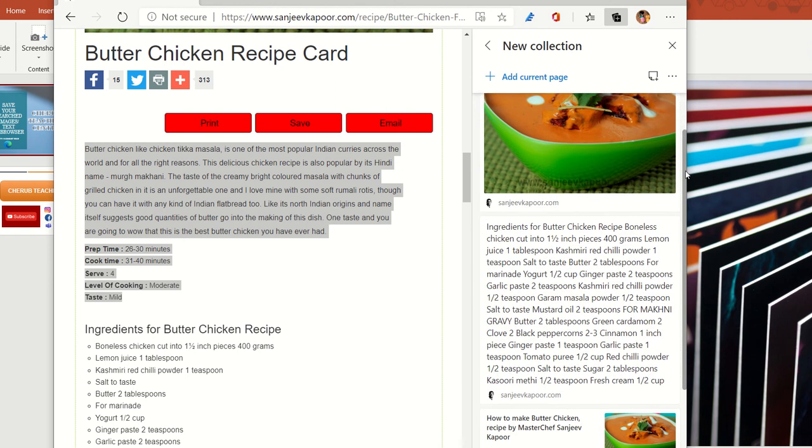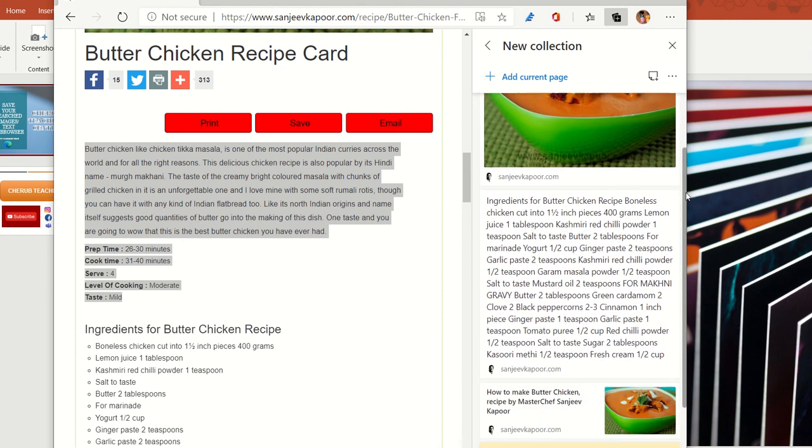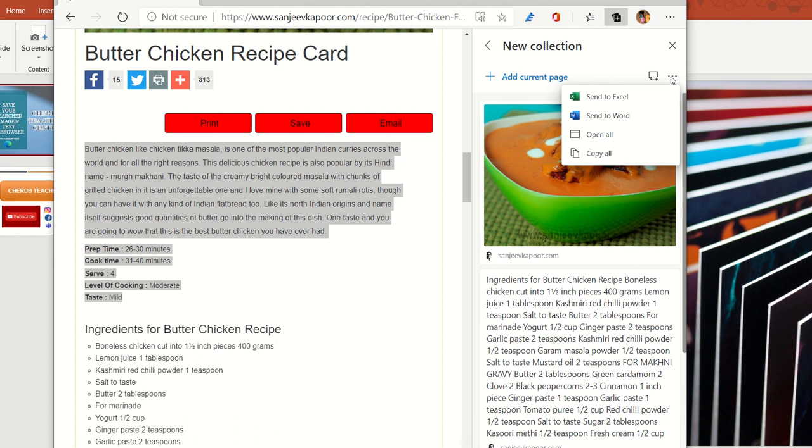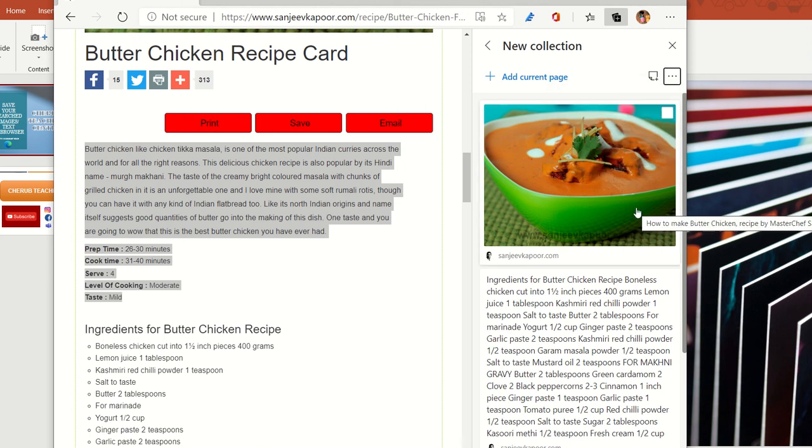It is mentioned over here, and it is a quick reference for you, because once this task is over, as I've already instructed you, you can send the note that you have created to an Excel or Word file, or you can copy all, and later on when you are preparing any project report, I can quickly add it there. So this collection option is really very beneficial,